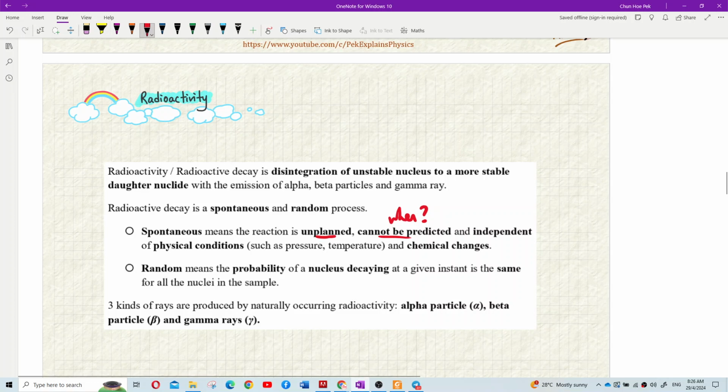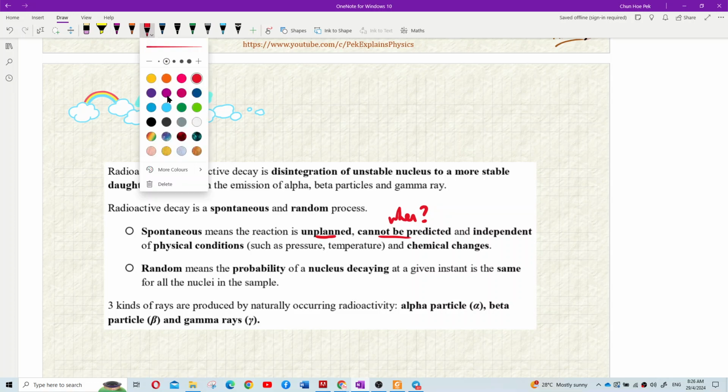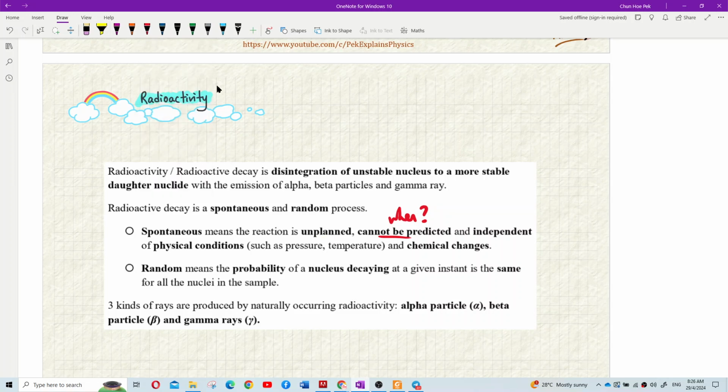So unplanned means we cannot know when it will disintegrate. We don't know. It will just disintegrate by itself. That's called spontaneous.